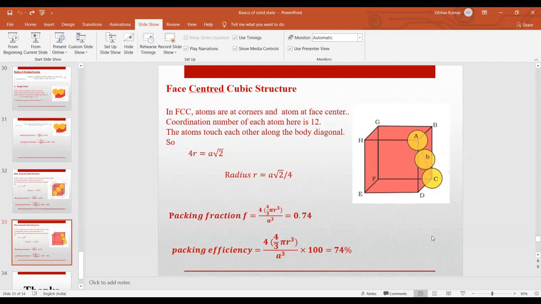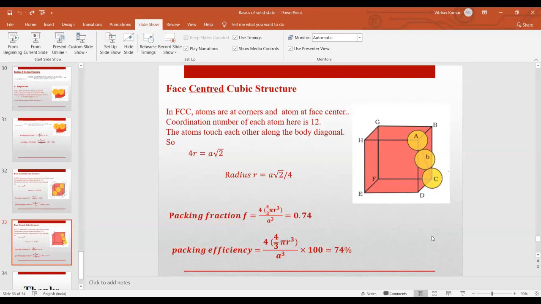We will also discuss HCP and these crystal structures, and we will discuss possible parameters like packing fraction. We can also calculate these for these crystal structures, but HCP and diamond structures are not the basic version of your solids or crystals. We will learn a few things about them also, but today I'm trying to include all the topics which are the basics of crystals, on which the whole solid is based.